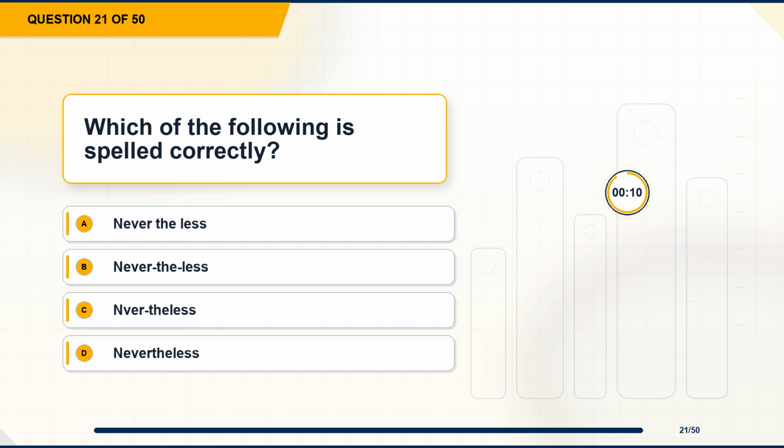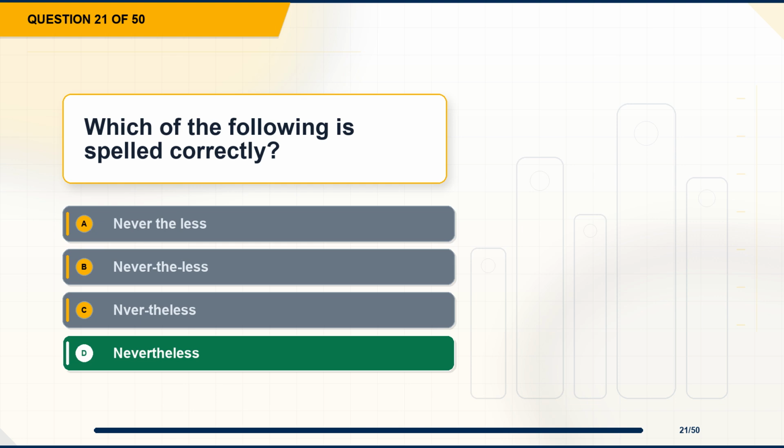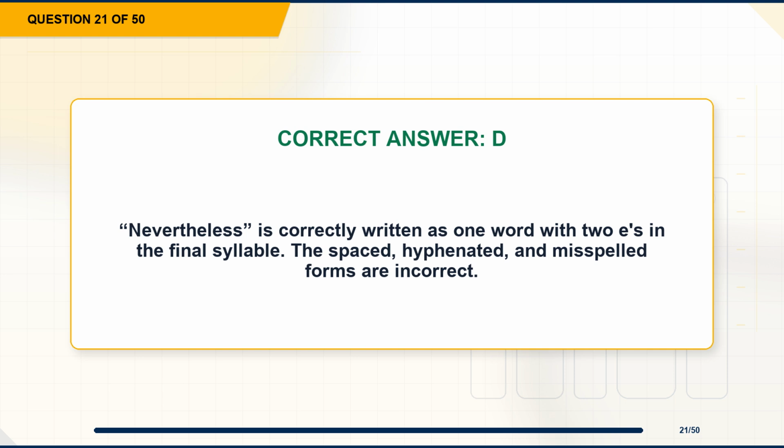Question 21. Which of the following is spelled correctly? Option A, nevertheless. Option B, nevertheless. Option C, nevertheless. Option D, nevertheless. The correct answer is option D, nevertheless. Explanation: nevertheless is correctly written as one word with two e's in the final syllable. The spaced, hyphenated, and misspelled forms are incorrect.